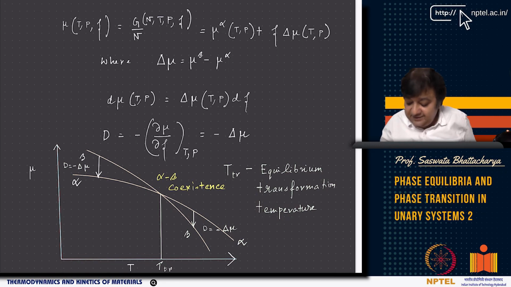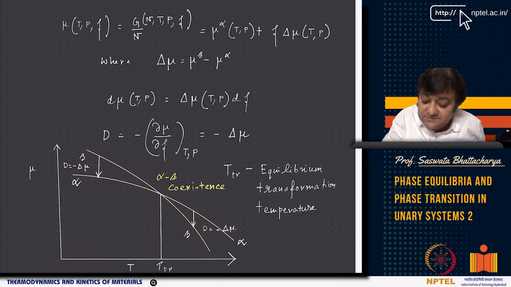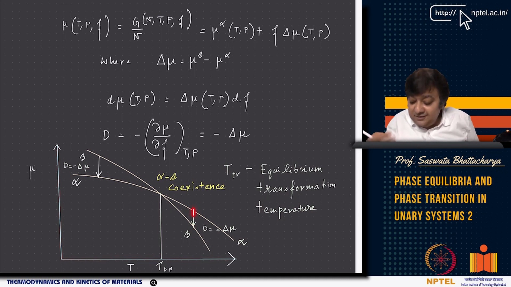Now if I go above T_TR, D is still minus delta mu, but now the alpha phase has higher energy, or higher mu, than the beta phase. So this is minus of delta mu, where delta mu is mu beta minus mu alpha, which is nothing but mu alpha minus mu beta, and mu alpha minus mu beta is positive. As a result, alpha will try to transform to beta, along some path.